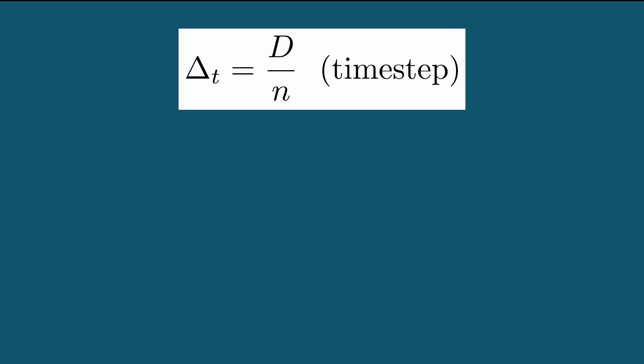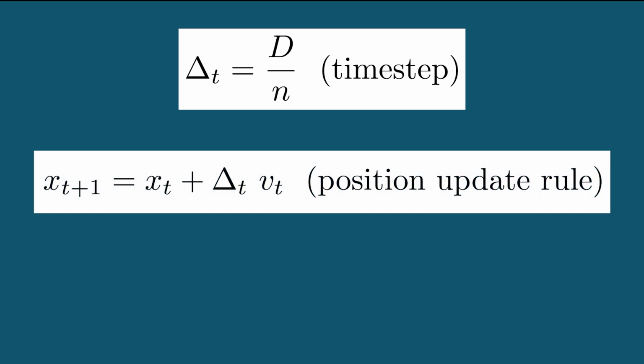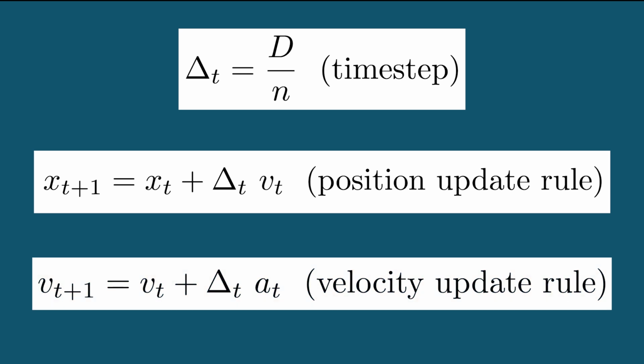We can update the motion for the cannonball animation with 2 rules. To update the position at each frame of the animation, we take the current position x_t and add the current velocity v_t multiplied by delta t, which moves the ball forward along a small line segment. For velocity, we do the same thing, except we add the acceleration a_t multiplied by delta t. In our case, the acceleration of the ball is constant, being equal to the acceleration of gravity in the vertical direction and 0 in the horizontal direction.